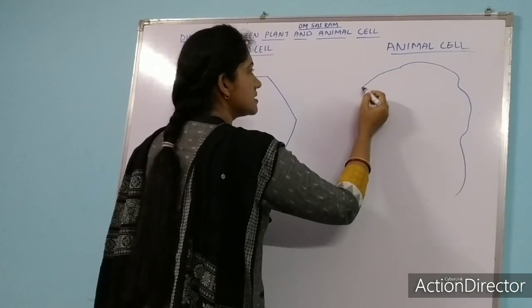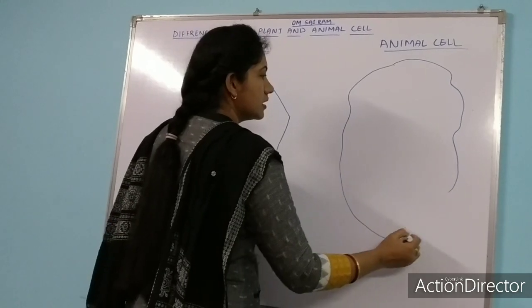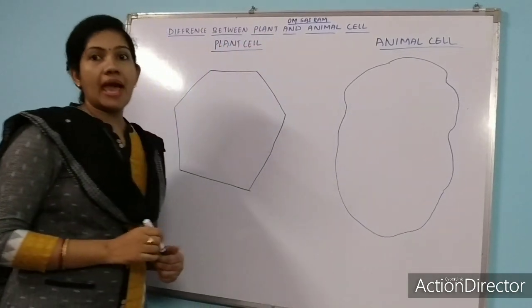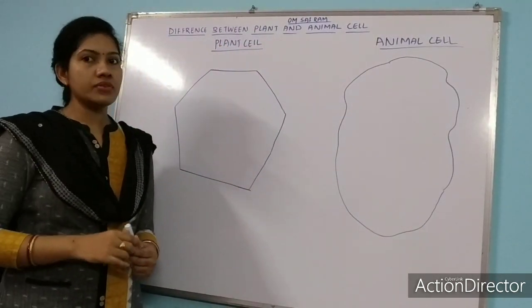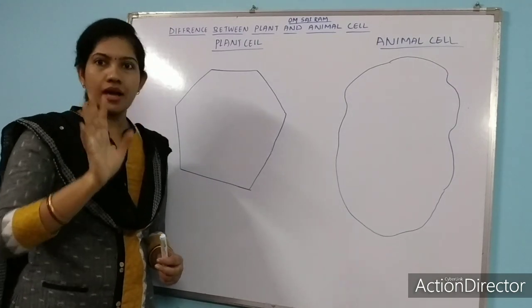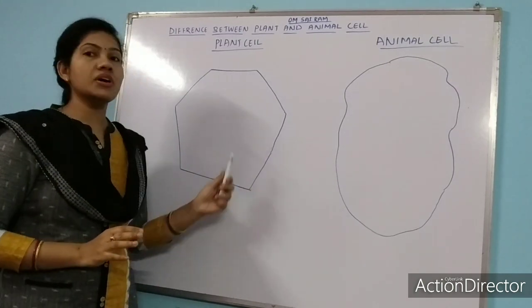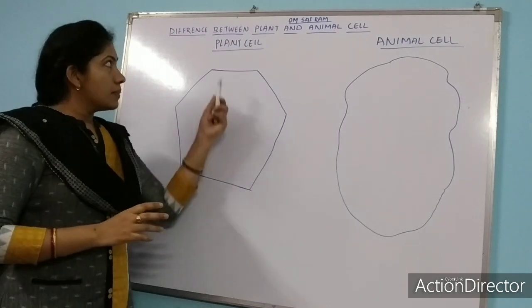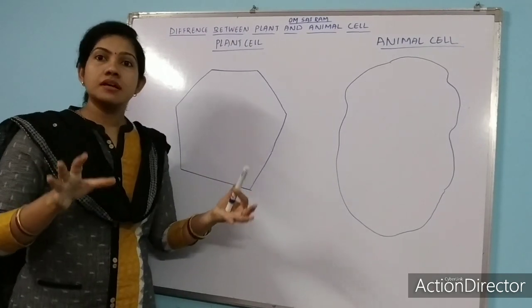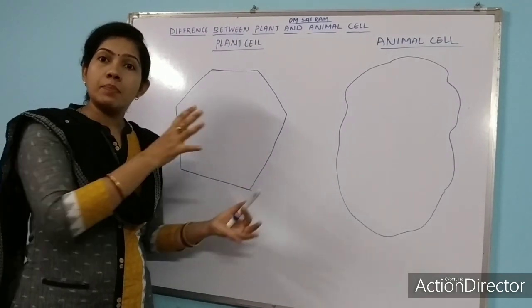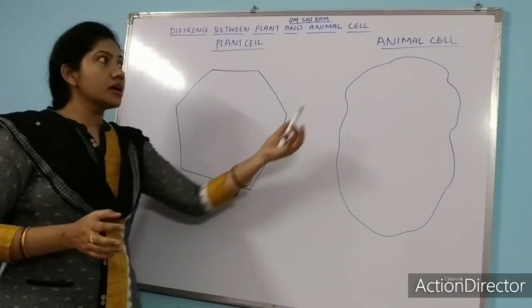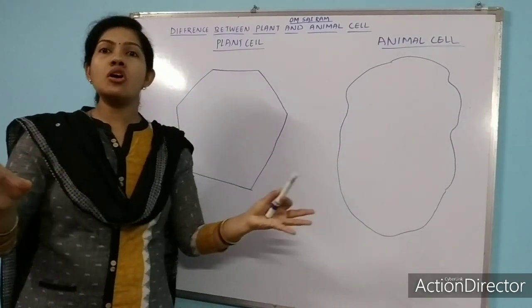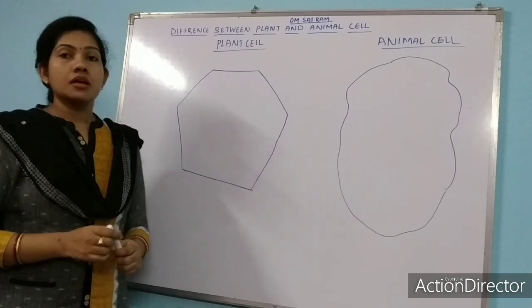But if you will talk about an animal cell, generally animal cells are irregular in shape. Animal cells do not have a particular shape. Why? I will tell you. This is the first difference we can write here. Plant cell has a particular shape, but animal cell does not have a particular shape.